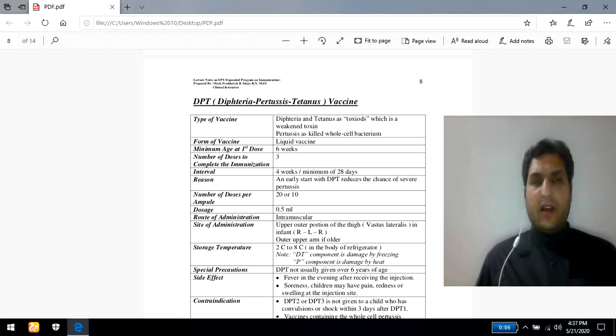This bacterium is responsible for producing a toxin which has a direct effect on the central nervous system. That's why this is not an easy one. It is not to be taken lightly. It is highly lethal and may directly cause the death of the patient.